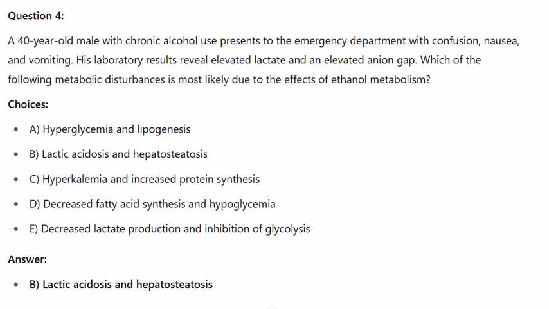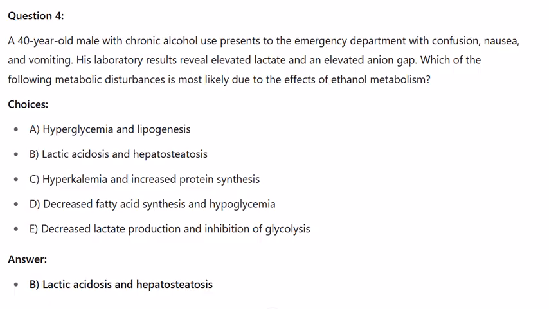Choices: A. Hyperglycemia and lipogenesis. B. Lactic acidosis and hepatosteatosis. C. Hyperkalemia and increased protein synthesis. D. Decreased fatty acid synthesis and hypoglycemia. E. Decreased lactate production and inhibition of glycolysis. Answer: B. Lactic acidosis and hepatosteatosis.